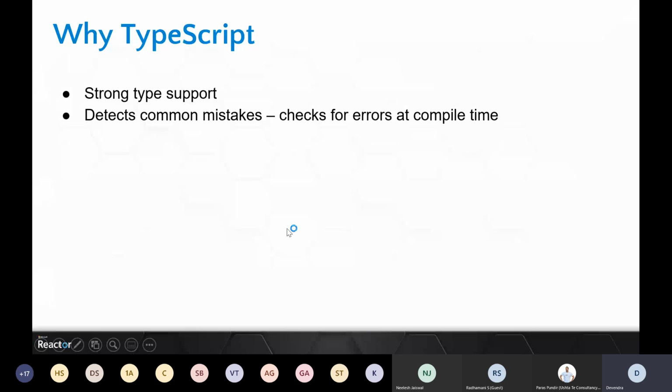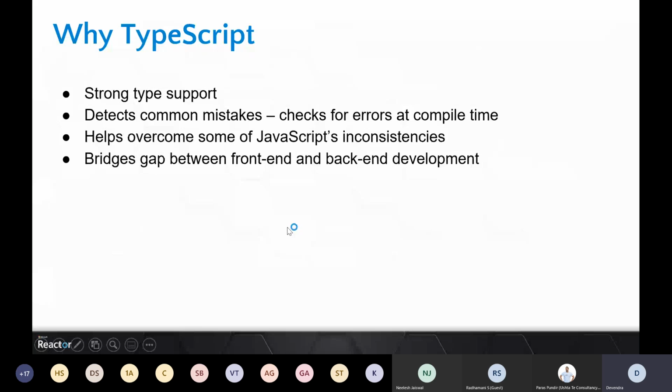So why TypeScript? Again, I've covered most of these, so quickly to summarize. Strong type support, as I mentioned: instead of var, you can use proper types like string, number, bool, and you can create your own types also, which is supported in TypeScript. It detects common mistakes and checks for errors at compile time. We'll see how it checks. For example, the example which I gave: if you define a variable in JavaScript and assign an integer, and in the very next line you assign a string to it, JavaScript will not complain, right?